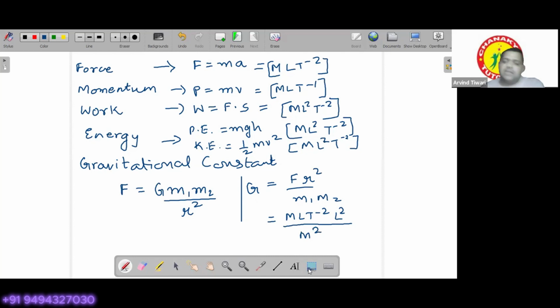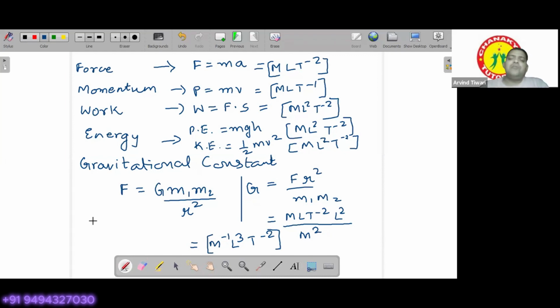Okay. So finally, we get the dimensions as M minus 1, L3, and T minus 2. Right? So these are the dimensions of the gravitational constant G. Okay.